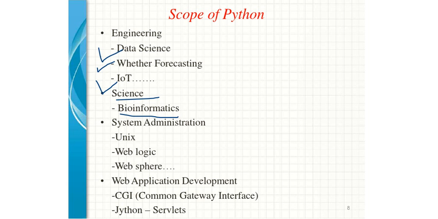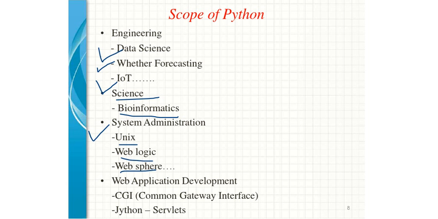In addition to that, the administration, not normal administration, I'm talking about system administration. In that one, Unix design, WebLogic, and WebSphere, and many other worldwide web related applications, people are using this Python programming.